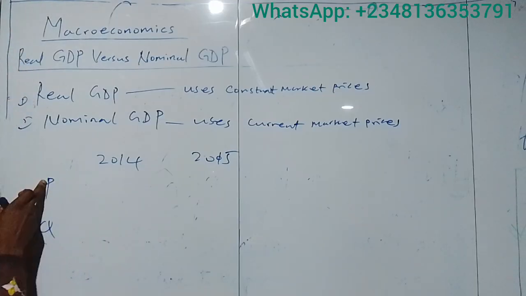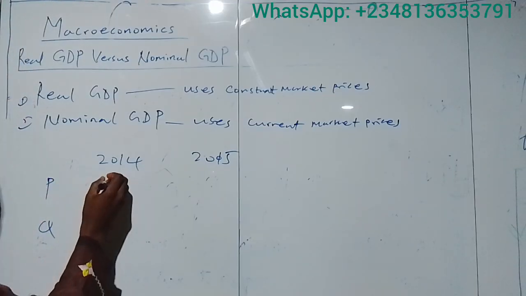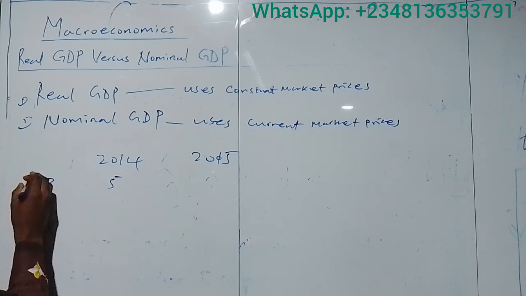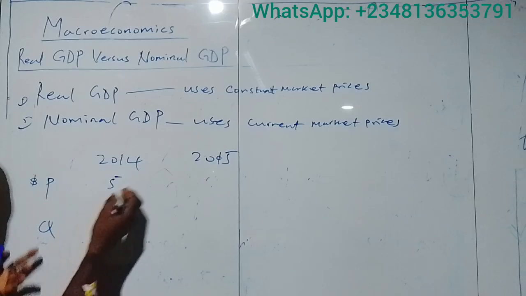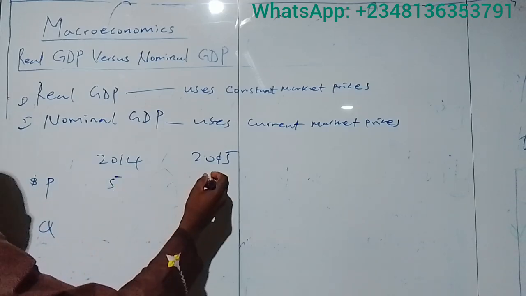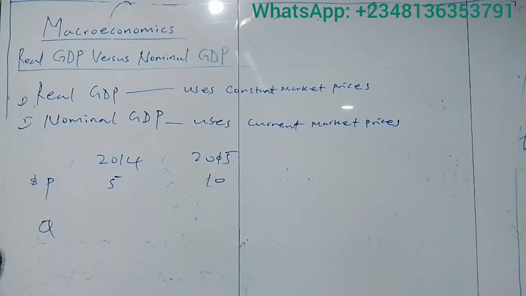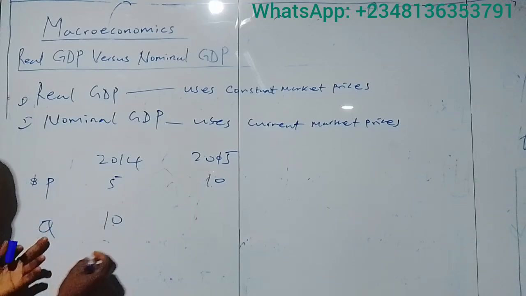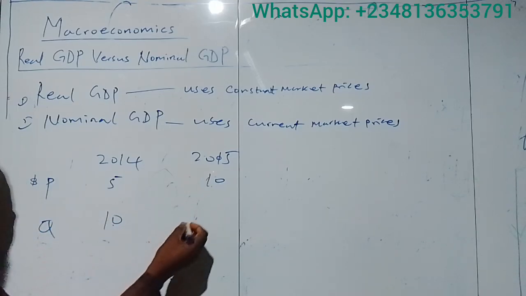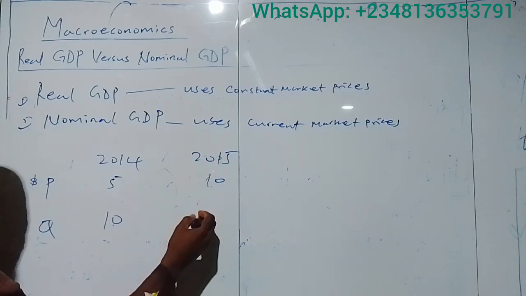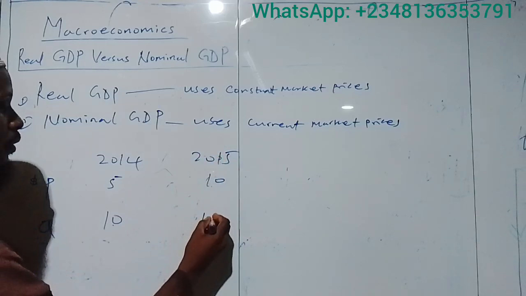The price in 2014 is $5 US dollars, and in 2015 the price has jumped to $10. Let's say the physical quantity of goods that we produce in 2014 is 10 units, and in 2015 the quantity produced is 15.